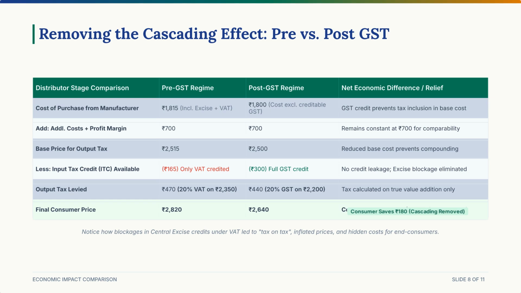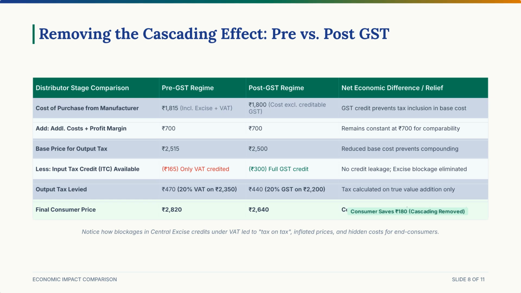Look at the numbers. Pre-GST, the distributor's starting cost was the full 1,815 rupees because they couldn't claim a credit for the input excise duty. They add 200 rupees cost and 500 rupees profit, pushing the new basic price to 2,515 rupees. They can deduct their local VAT credit of 165 rupees, leaving a net price of 2,350 rupees. They then apply a 20% VAT on that amount, adding 470 rupees, bringing the final retail price to 2,820 rupees.